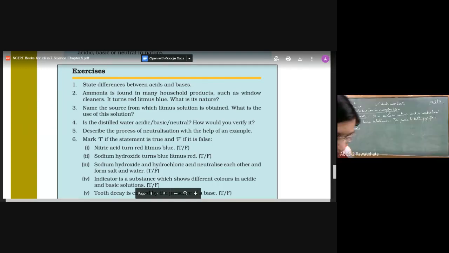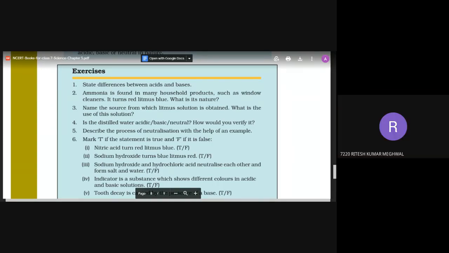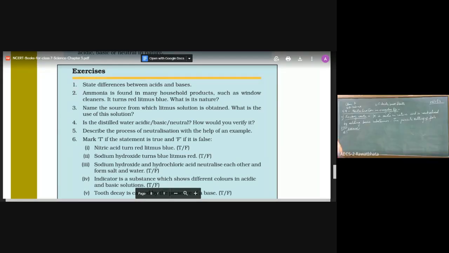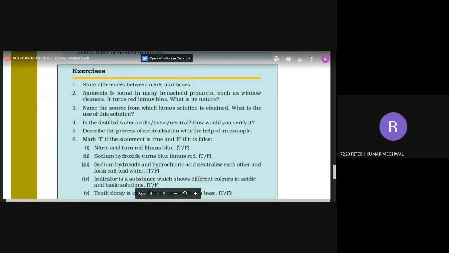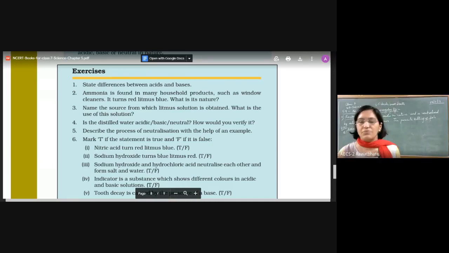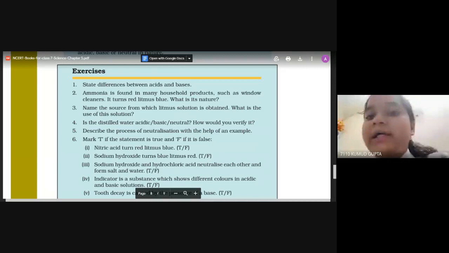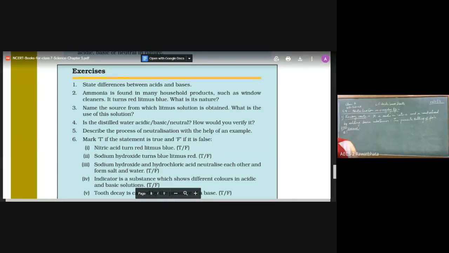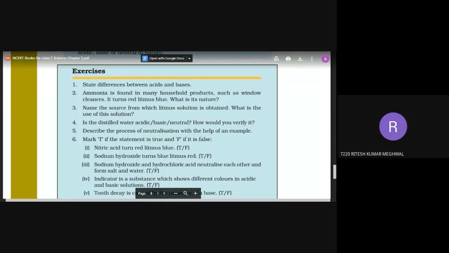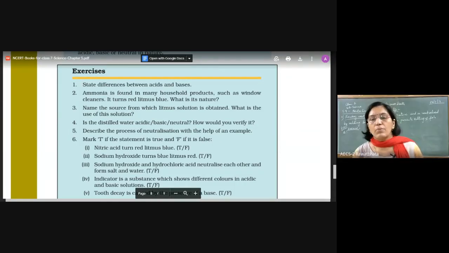The Acid, first difference: according to the taste. Acids are sour in taste. Bases are bitter in taste. Very good. That would be the first difference. Acids are acidic in nature and bases are basic in nature. Bases are soapy in touch. One by one, I would like to hear. Acids are soluble in water, but bases are not soluble in water. No, this is a wrong point actually, beta.